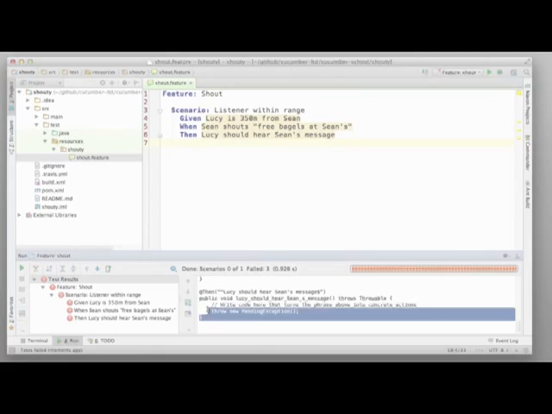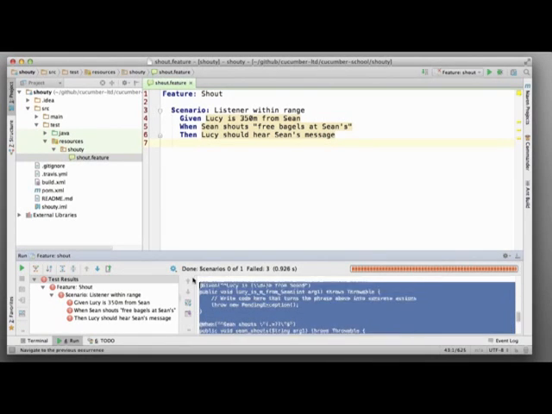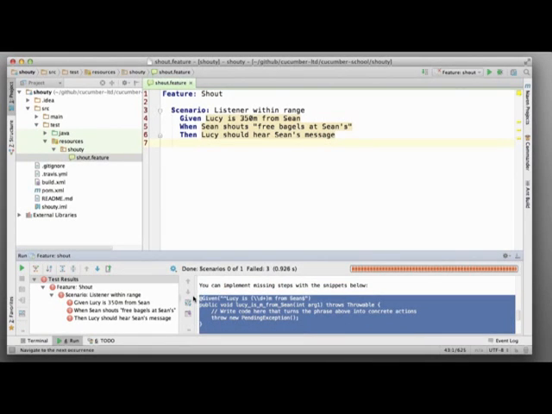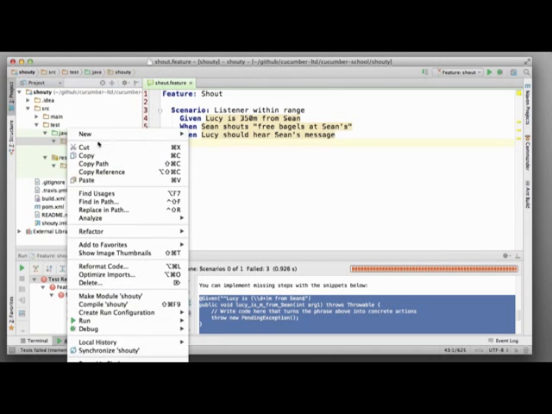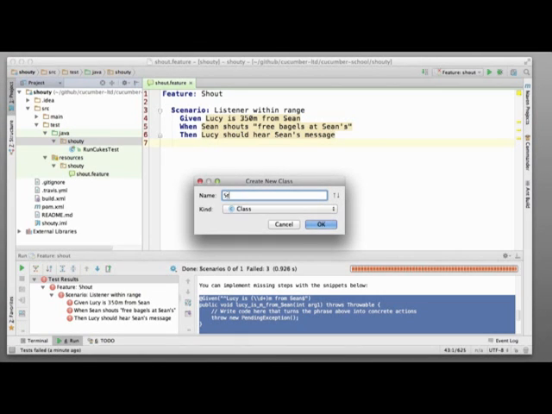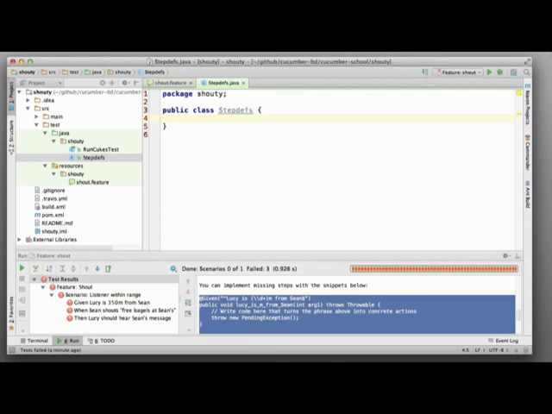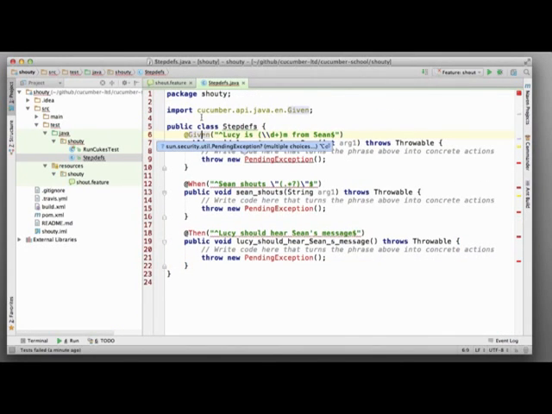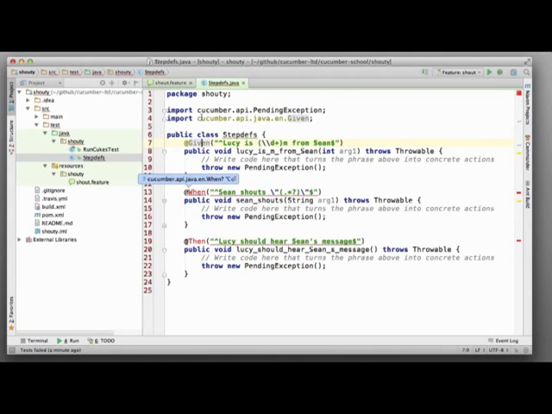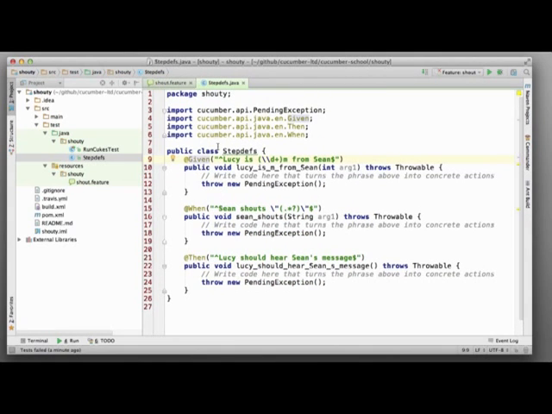Cucumber helpfully prints out some code snippets that we can use as a basis for new step definitions. Let's copy those. We'll create a new class in the Shouty package where we'll paste those snippets. Make sure you create it under test and not main. Now IntelliJ is complaining that there are some unknown symbols. We need to add some import statements. Pressing Alt-Enter will do that for us.